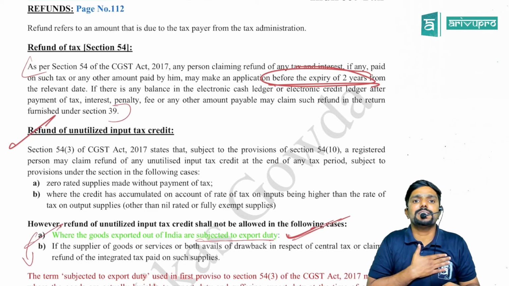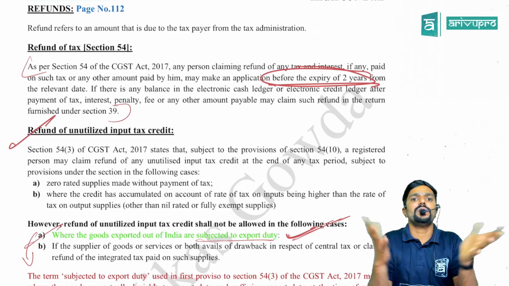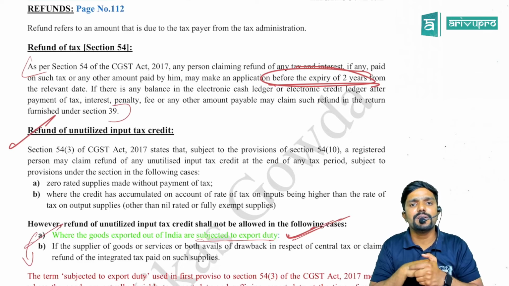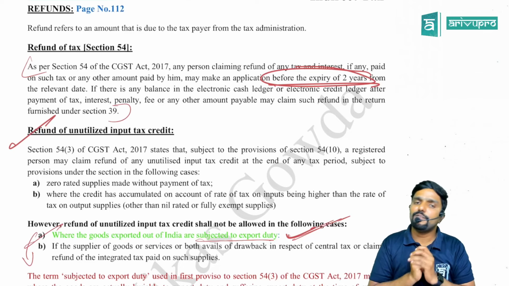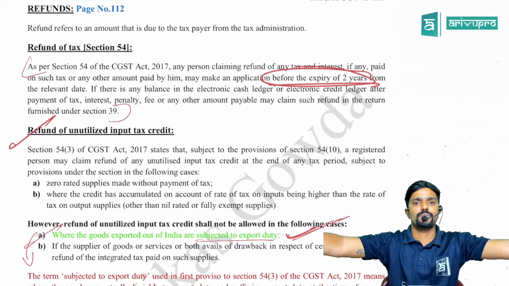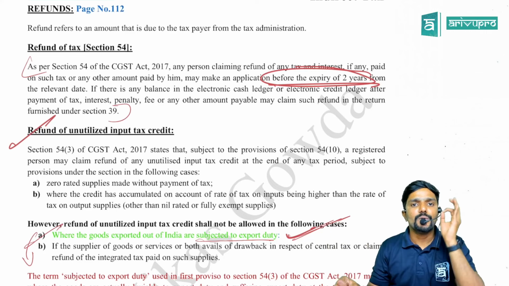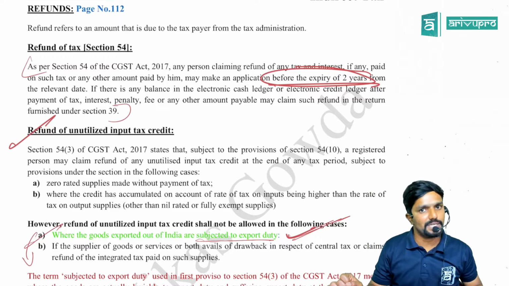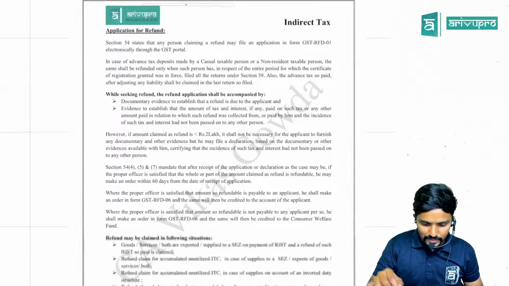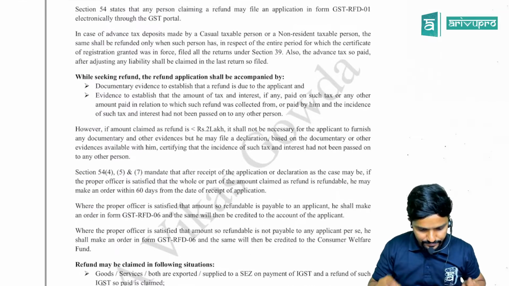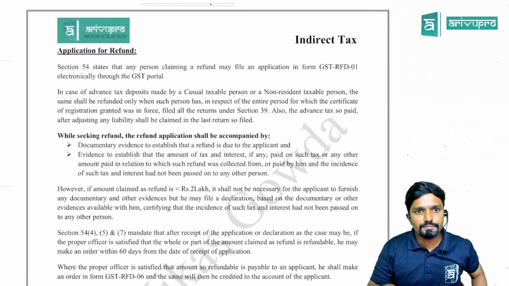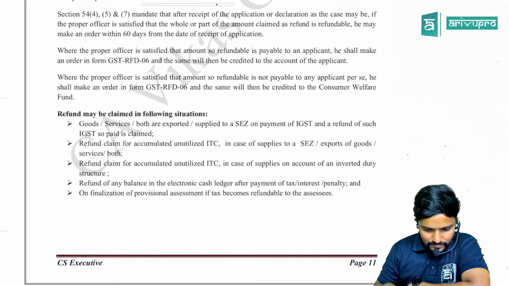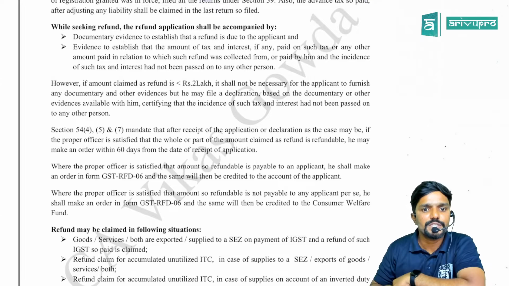Sir, I have some unutilized balance in my electronic cash ledger, which I have not utilized. I had deposited more, but I have used only less. In that case, can I claim the refund of unutilized balance in cash ledger? Yes. For that, is there any time limit applicable? No. So the 2 years time given here is only to claim refund for the unutilized balance in electronic credit ledger, guys. Okay. Then, just a second.